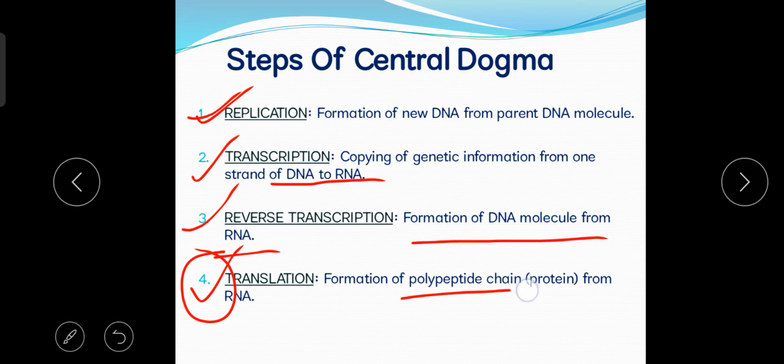What is polypeptide chain? Polypeptide chain means the chain of amino acids. Okay, so finally, after a few modifications, it will convert into the protein structure. So the translation is the last step of central dogma. When the polypeptide chain or protein molecules are produced from the RNA, then this is called the translation process. So now let's move to our next slide.